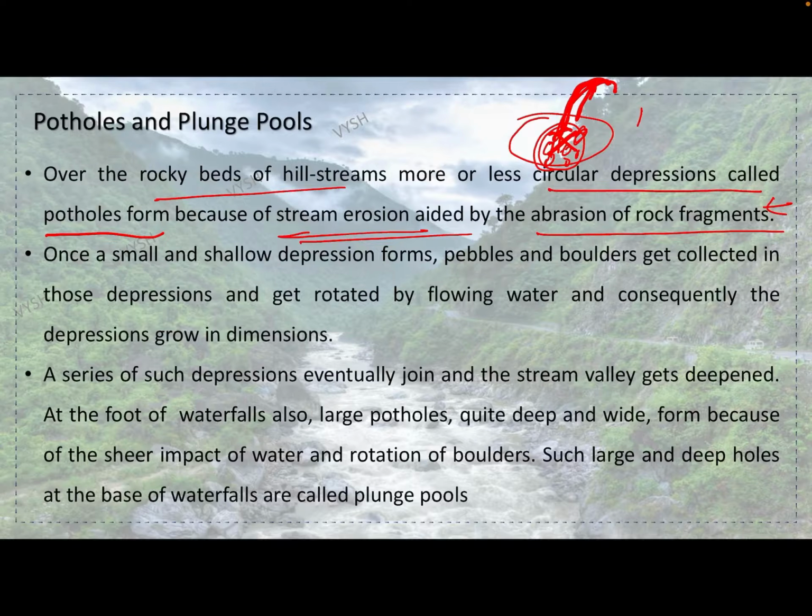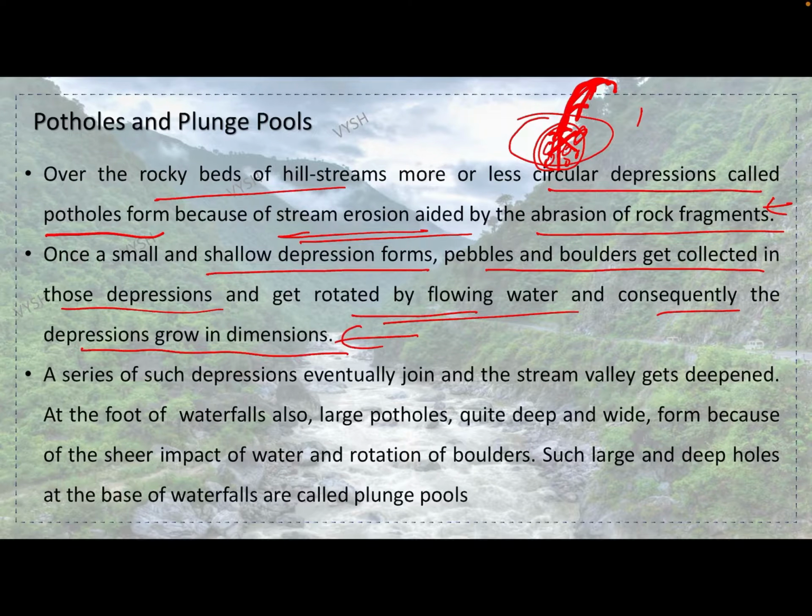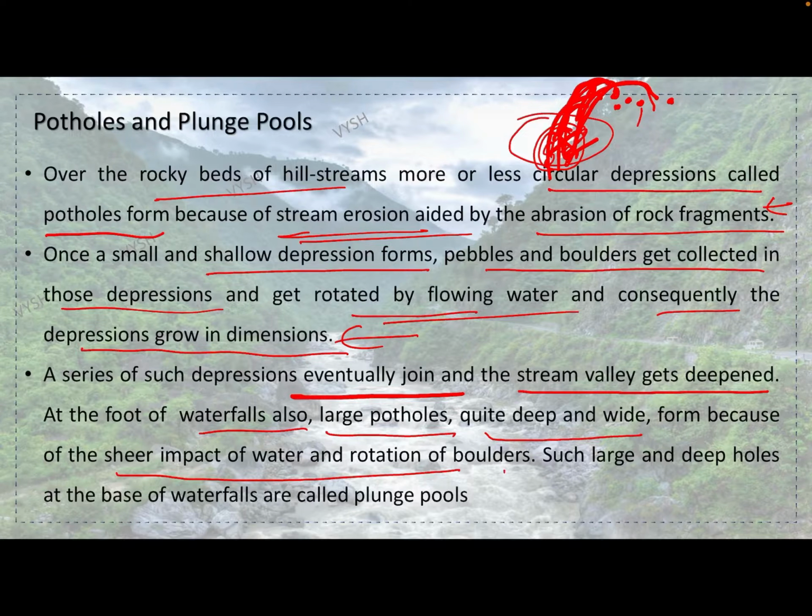Once a small and shallow depression forms, pebbles and boulders get collected in those depressions and get rotated by flowing water, and consequently depressions grow in dimension as the water is falling and also carrying sediments, rocks and all, and because of that hitting in those small holes, it is creating the holes into a bigger thing. A series of such depressions eventually join and stream valleys get deepened. At the foot of waterfalls also, large potholes, quite deep and wide, form because of the sheer impact of water and rotation of the boulders. Such holes are called plunge pools.